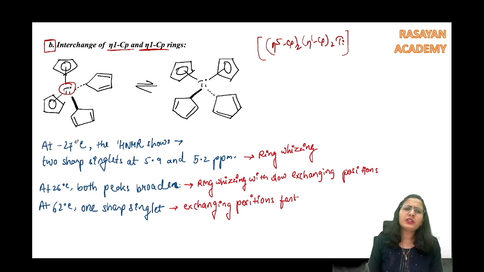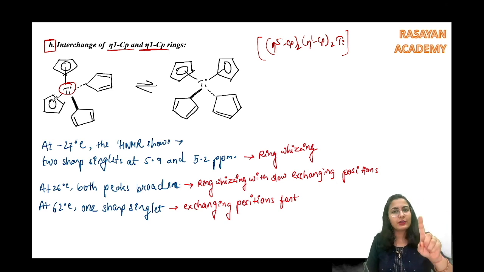Now what is happening over here? What is the spectrum that you do expect? फिर से stop करो, खुद से सोचो, बताओ क्या expect करते हो. We expect that these two rings are going to have only one hydrogen, right? Why? Because these are eta 5, so they are going to have all the hydrogen same. Okay, no problem. लेकिन इन दोनों रिंग के अलग अलग होने चाहिए. The same thing. The hydrogen over here and these two hydrogen, they should be different. But now we have got the concept of ring whizzing. So we will say no, these are also going to be all same at room temperature.